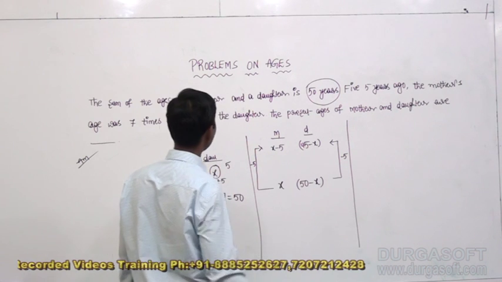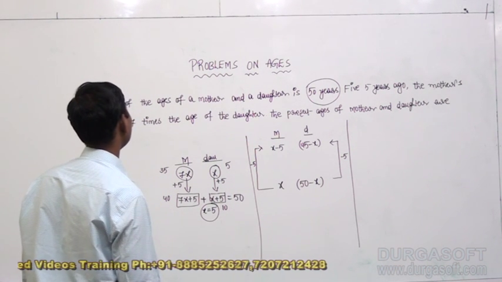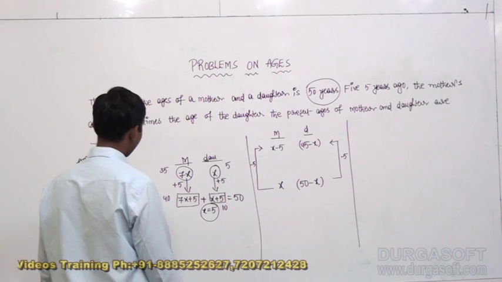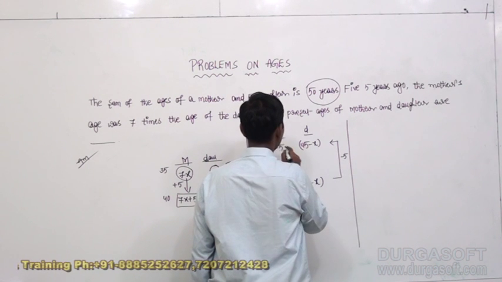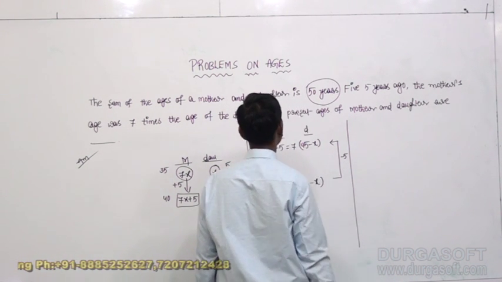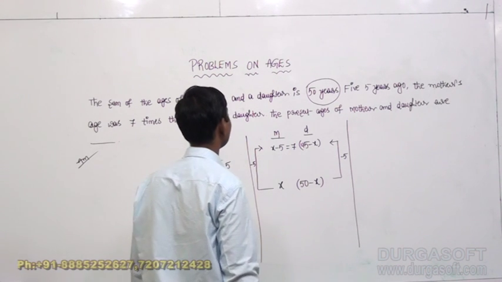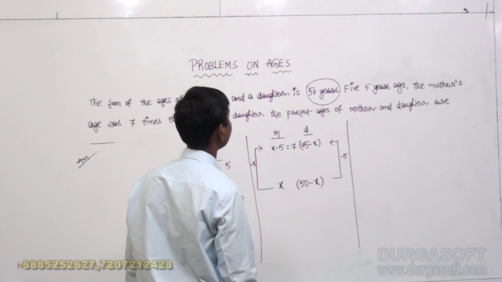Five years ago, the mother's age was how many times the age of her daughter? 7 times her daughter's age. If you go for calculation, you will come to know the process of simplification.